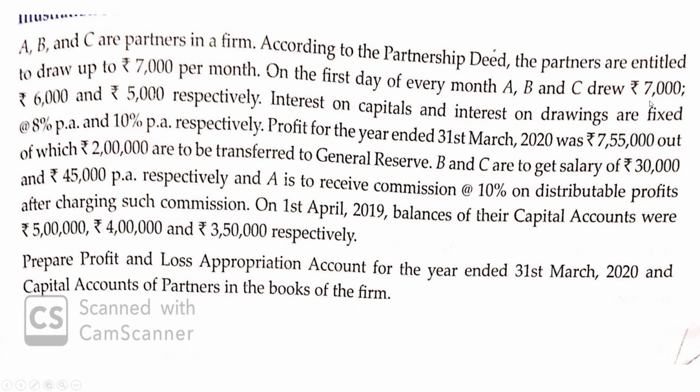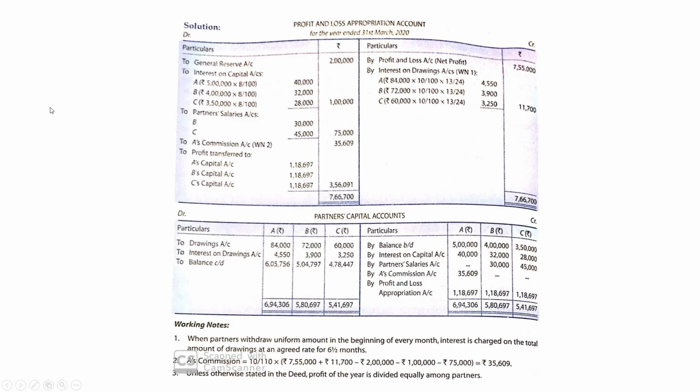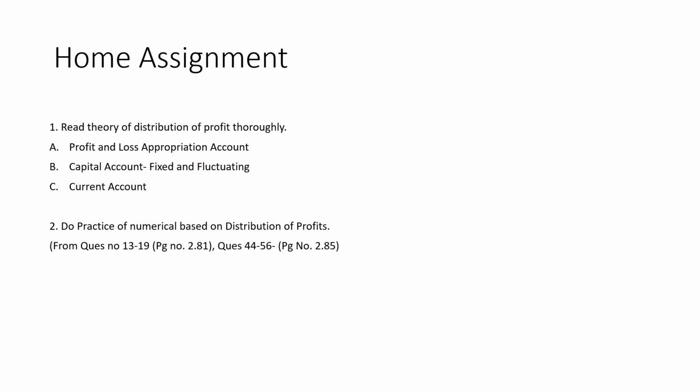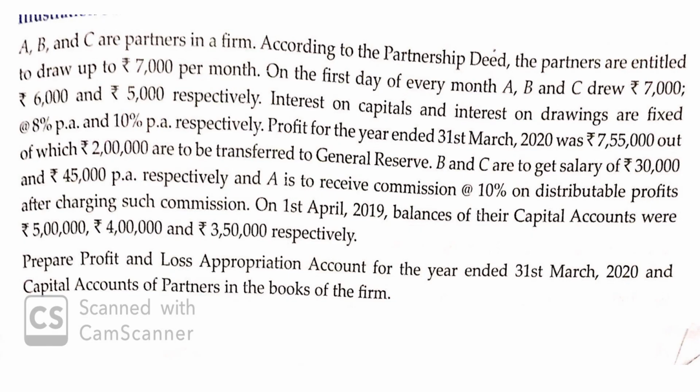That means drawings of A will be 7,000 into 12, 84,000. B is drawing 6,000 into 12, and C's drawing will be 5,000 into 12, 60,000.